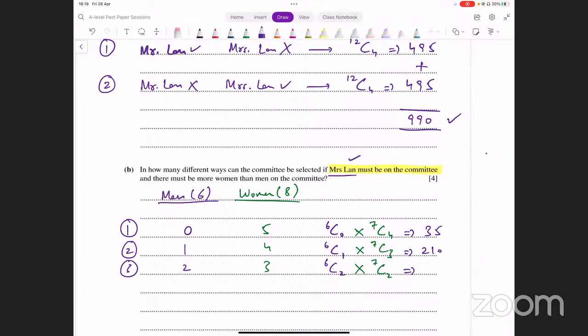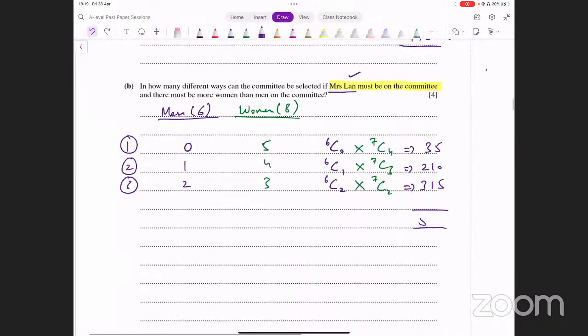That turns out to be 315. These are 3 possible cases that you have. You just add all of them up and see what that gives you. 35 plus 210 plus 315. And that has given me 560. And that is your final answer. This is the number of ways that you have in this case, 560.